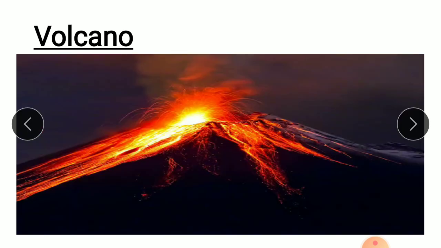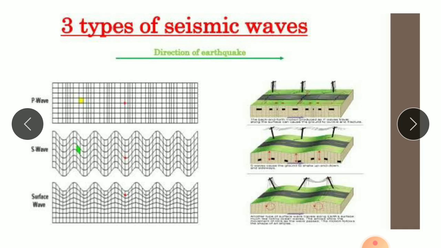Come to the next point, a volcano picture like this. And next, three types of seismic waves. How many types of seismic waves? Seismic means earthquake measuring. So here are three types of waves: P waves, which are longitudinal waves, S waves, which are transverse waves, and L waves, which means surface waves. You can see here P waves, S waves and L waves, also called surface waves.